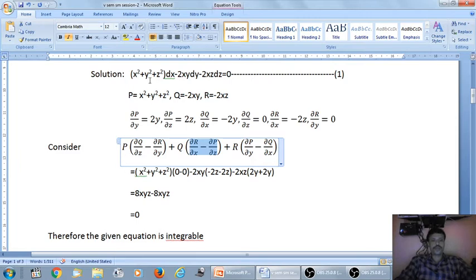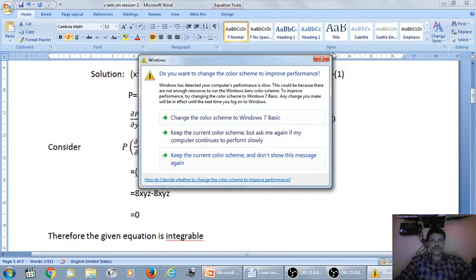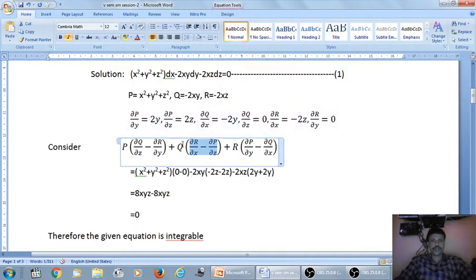Here p is x square plus y square plus z square into (del q by del z is 0 minus del r by del y is 0) plus q, which is minus 2xy, into (del r by del x is minus 2z, minus of del p by del z is 2z, so minus 2z minus 2z) plus r, which is minus 2xz, into (del p by del y is 2y, minus of del q by del x is minus of minus 2y, it will be positive 2y).